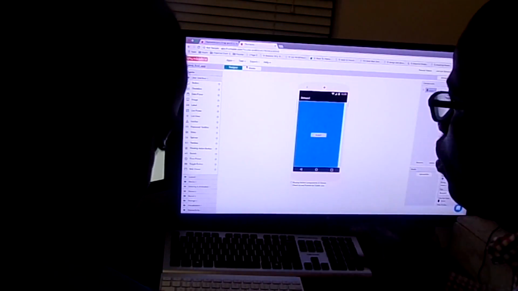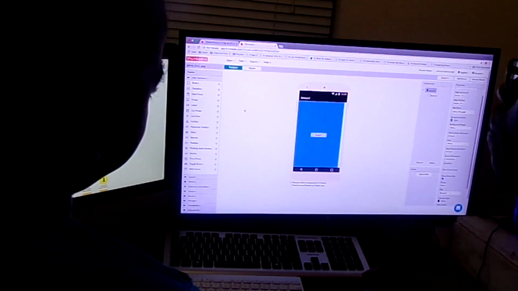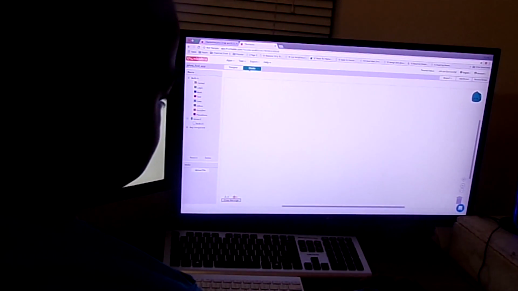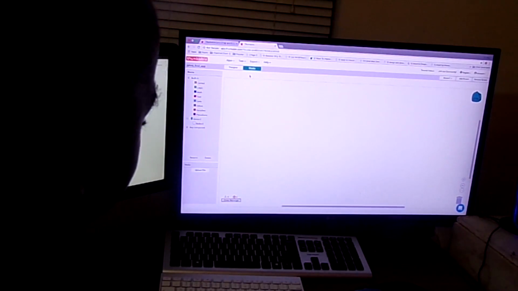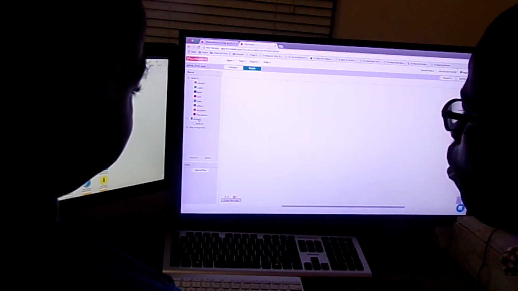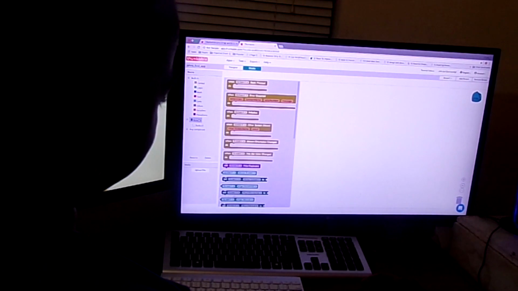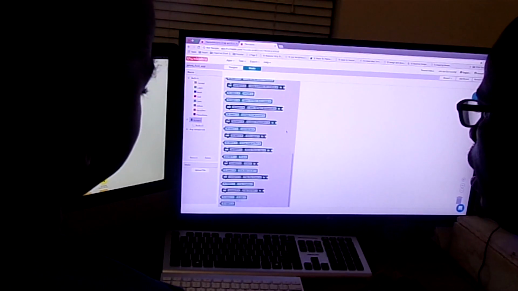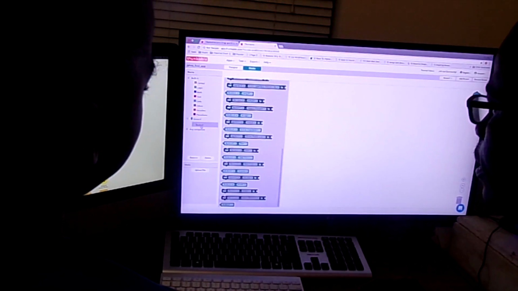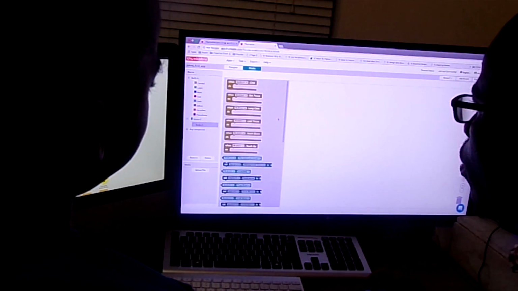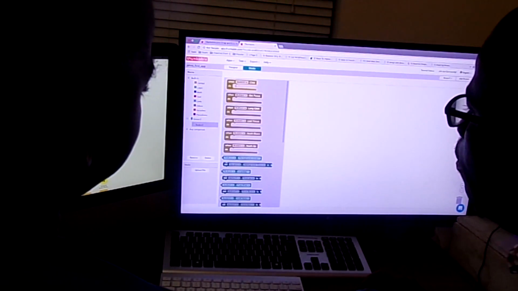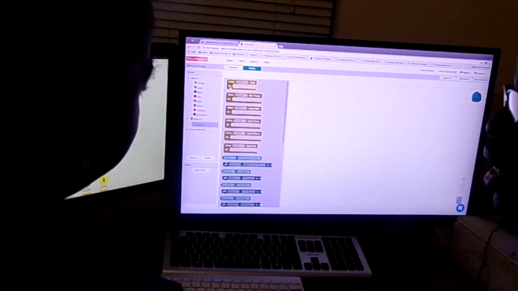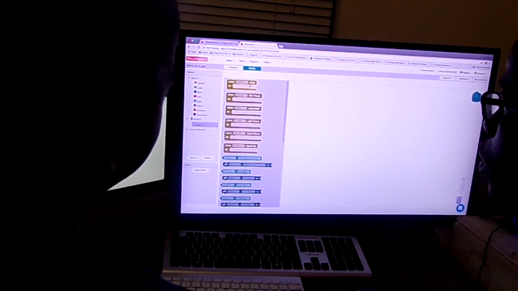So what we've done right now is we've just done the design. But the way mobile apps work, you do the design, but you also have to work on the code. So we're coming here to work on the code. The first thing we're going to do is go to the screen. On the screen, we are looking for a set of commands. And this one says that when button 1 is clicked, do this. See that? When button 1 is clicked, do this.